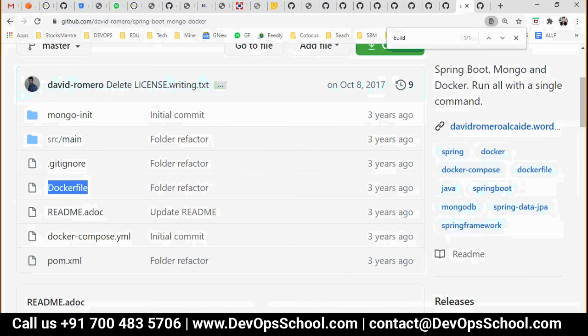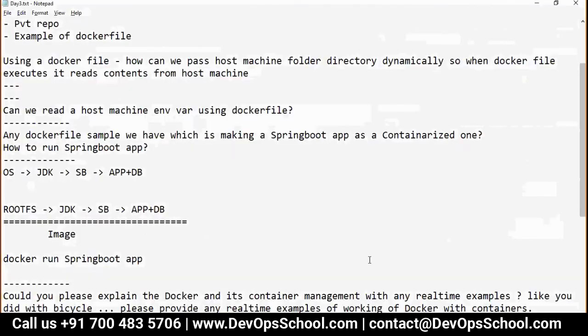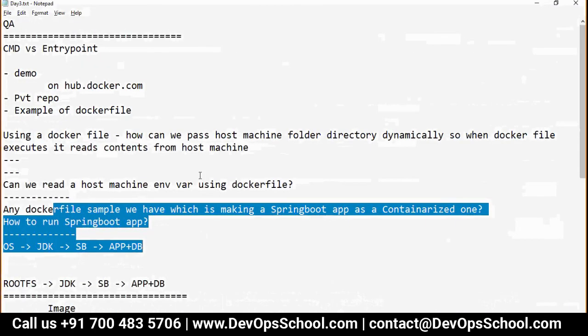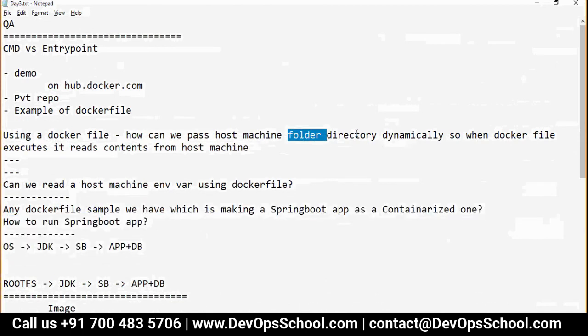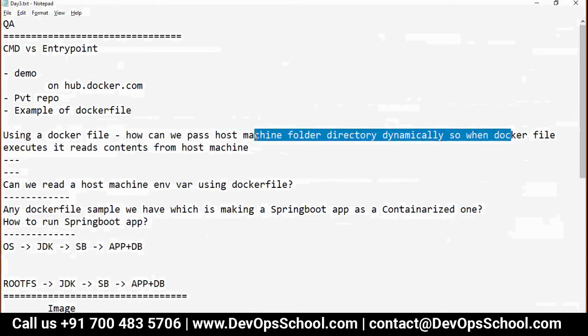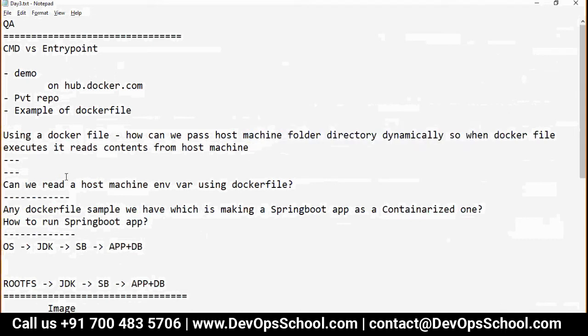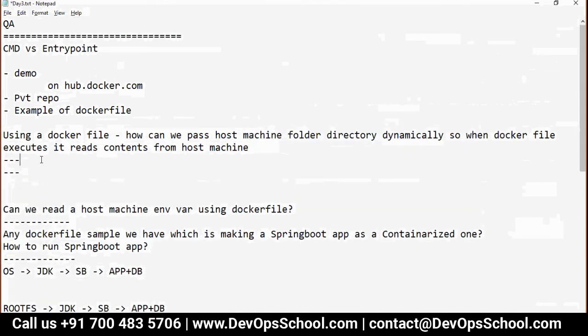Okay, so let me read the questions. So this is done. Using a Dockerfile, how can we pass host machine environment directly? Dynamically. So when the Dockerfile executes, it reads the content of that. So guys, there are so many instructions. One of the instructions is ADD. Another one is COPY. Yesterday we discussed actually.